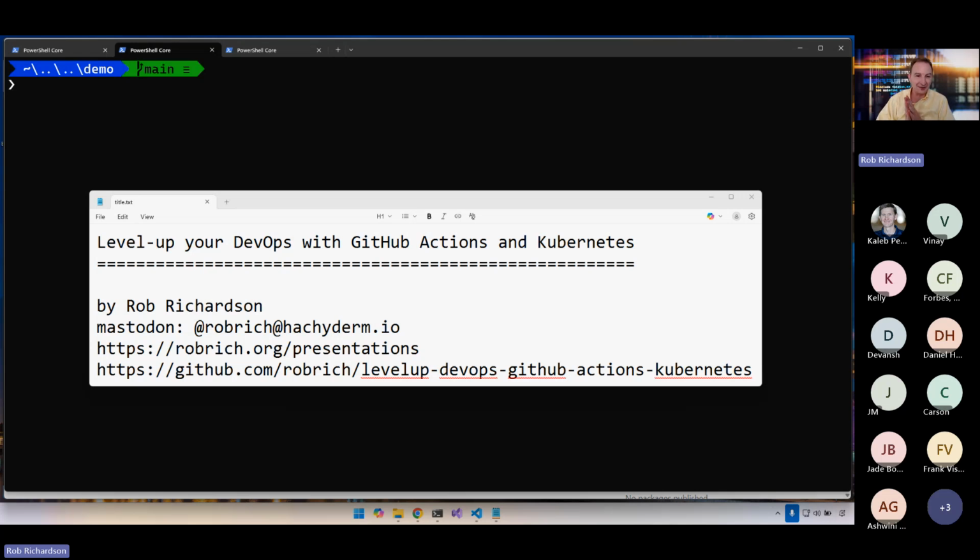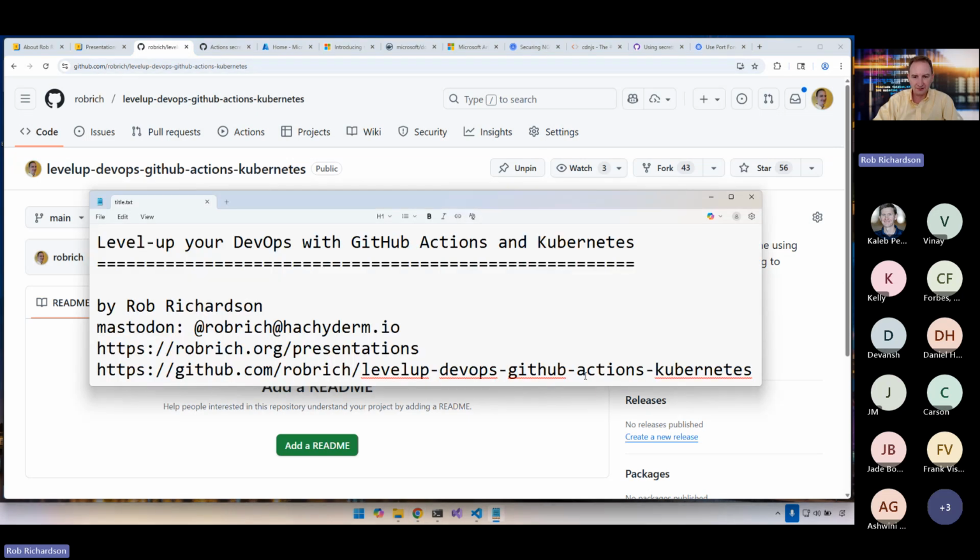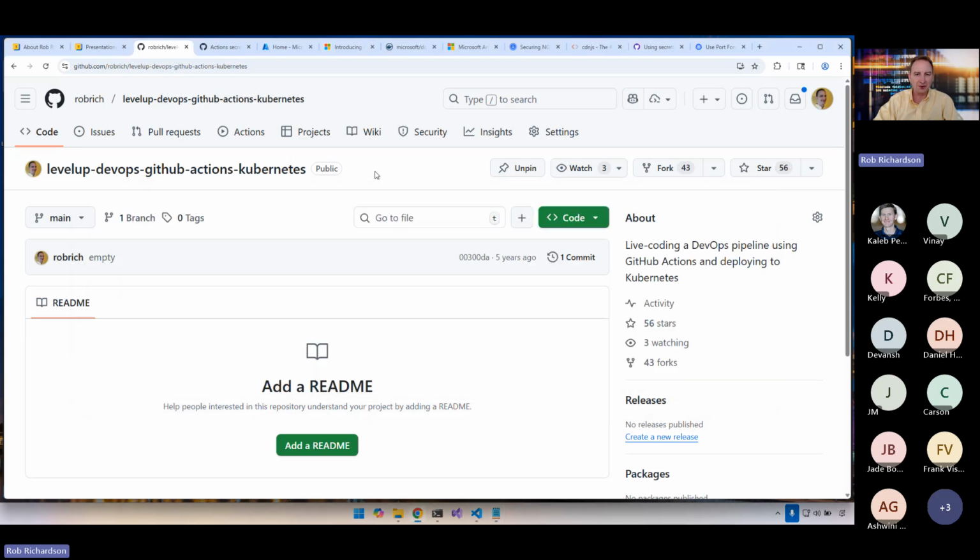And so here's the part where I tell you, I'm definitely going to post the slides on my site tonight, but there aren't any. But what is really cool is the code for this session is already online. You can go to github.com/robrich/levelupdevops, GitHub level up DevOps, GitHub Actions Kubernetes, and you will see all the code that we're going to build tonight, which there currently isn't any because we're going to build it. This is a pretty much empty repository, and I love this because we're going to build everything here.